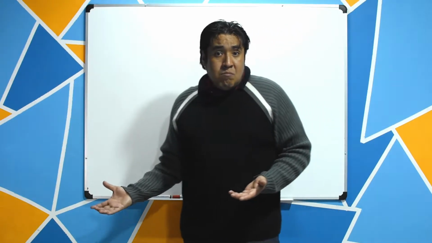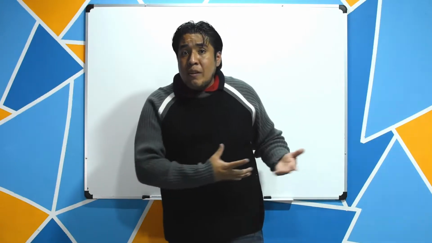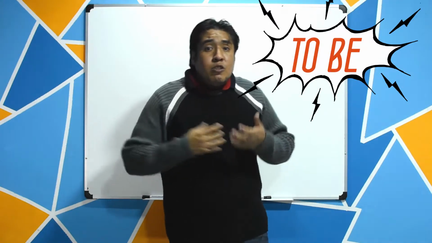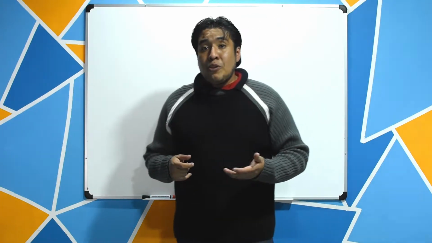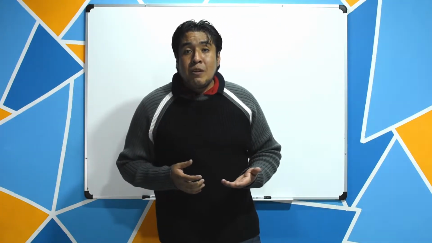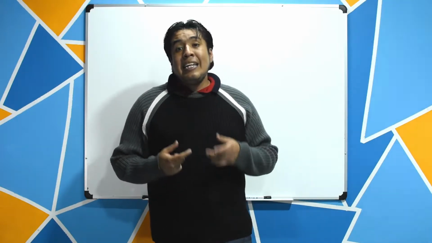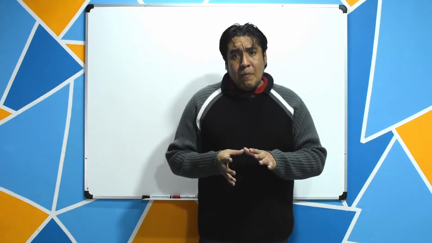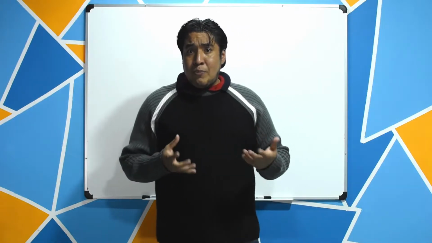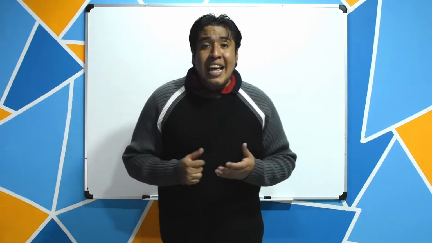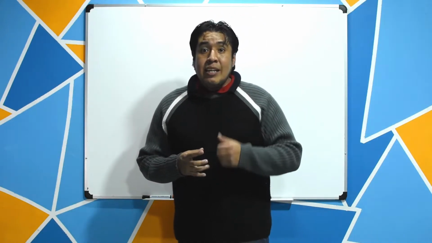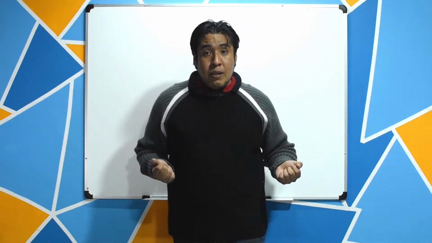The way you use it, there's no problem. You can describe a person using the verb to be, you can describe yourselves using the verb have, but the most important is how we use these verbs when you describe. Let's start. So, every time you describe a person and you want to use the verb to be, we have to know that the verb to be, we can use it in singular or in plural.